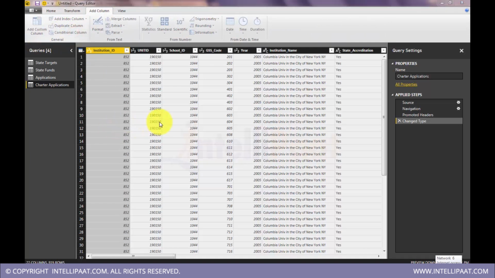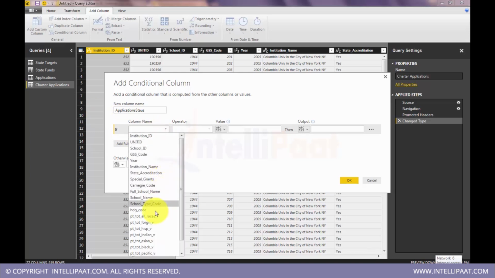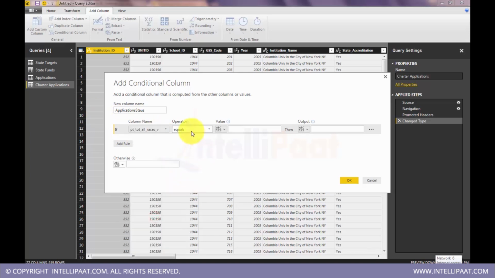So in conditional column, status, column name would be total number of applications. So the order of these conditions is very important, because that's how this expression gets evaluated.